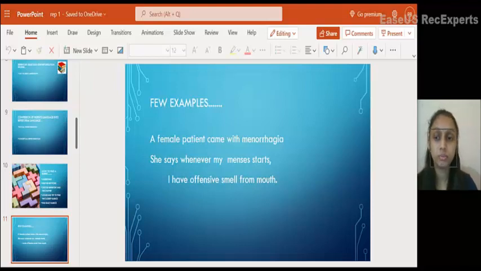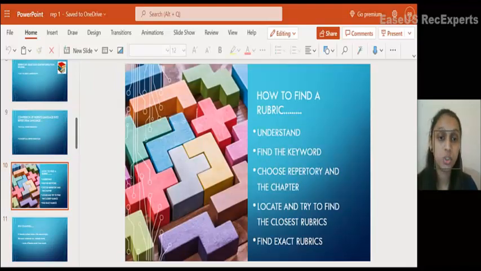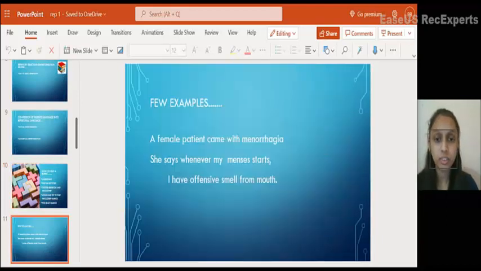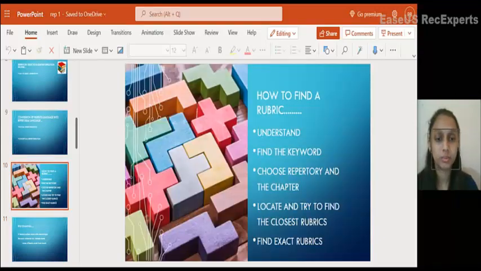So then what is the next step? Choose the repertory. By default, as a student, we'll choose Kent repertory first. And the chapter: where can we find this offensive smell? In the chapter Mouth. And we have to try and try to find the closest rubric. We have many similar symptoms, similar rubrics. How to find the nearest?